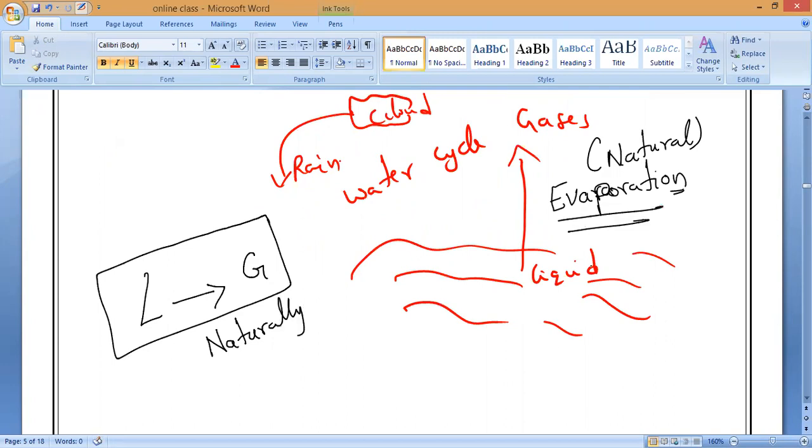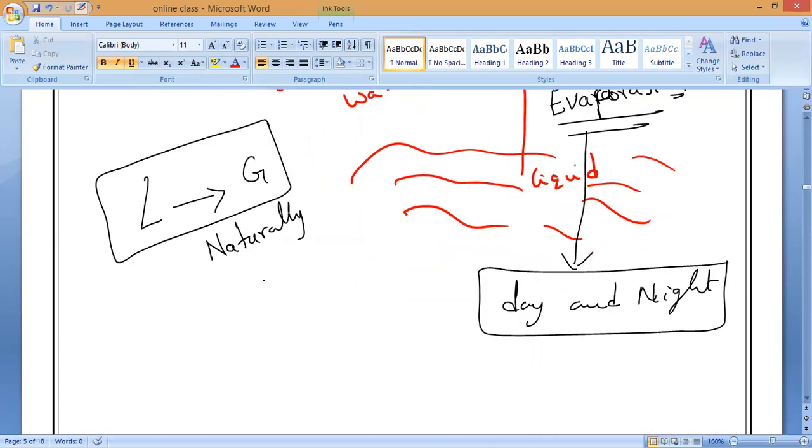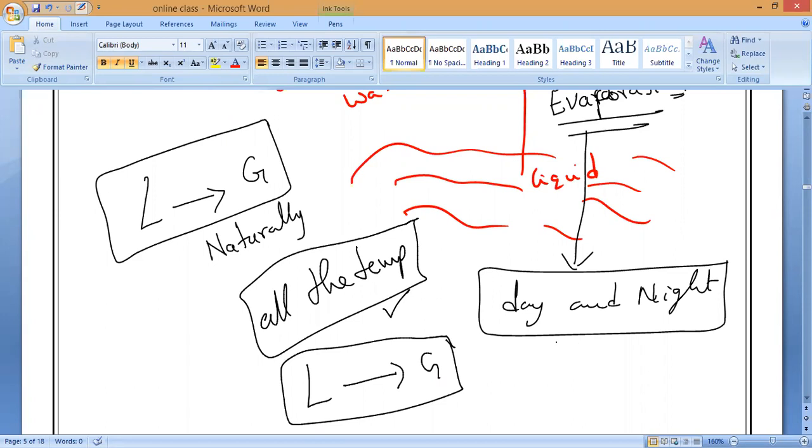Evaporation will take place day and night. There is no particular temperature. At all temperatures, the evaporation of liquid will be there. Do you understand, Hari? At all temperatures, the liquid is converting into gaseous state, no matter how hot or how cold.